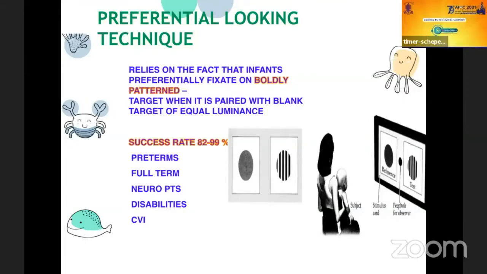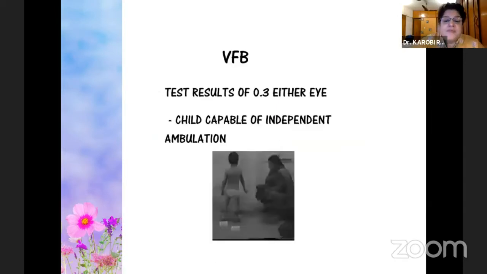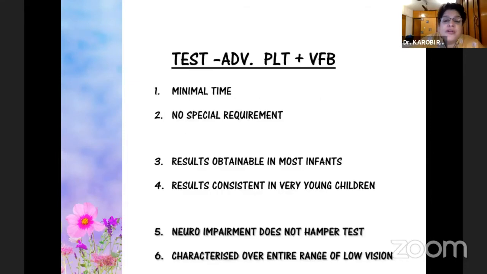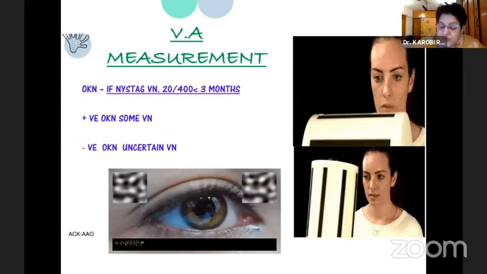You can do this test by a combination of a PLT, that is a preferential looking technique, and a fixation, and the visual function battery, which comprises PL with orientation, follow a Maddox rod, OKN, grab toys and objects, grab red objects, and an obstacle course. And a point of 3 in these will show you a child who is capable of independent ambulation. Since I'm out of town, I'm just going to run through the next slides. Nystagmus and OKN also give you a measure.